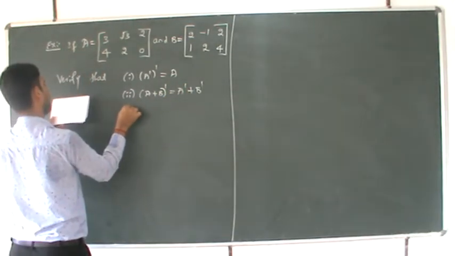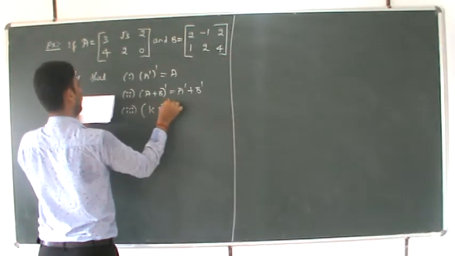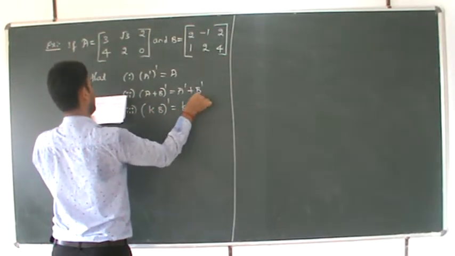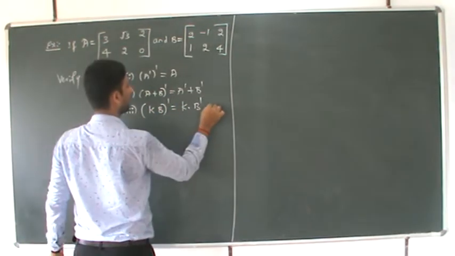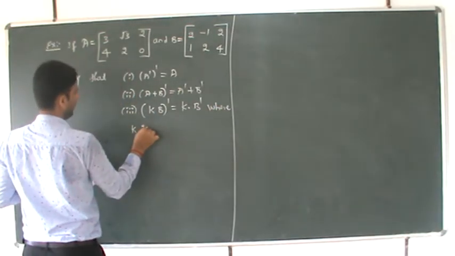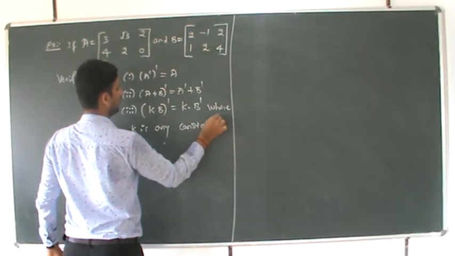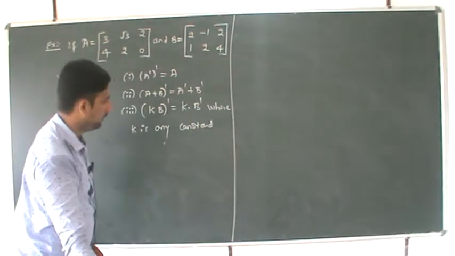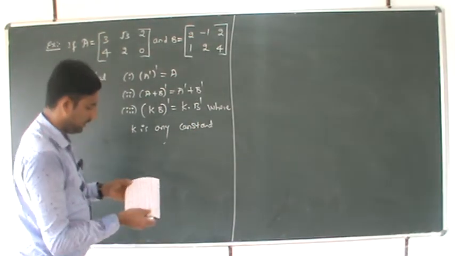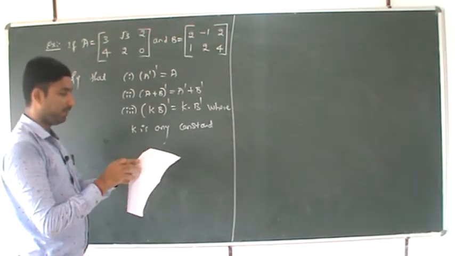Third one, KB whole dash is nothing but K into B dash, where K is any constant. This is the problem. The problem is based on properties of matrices.